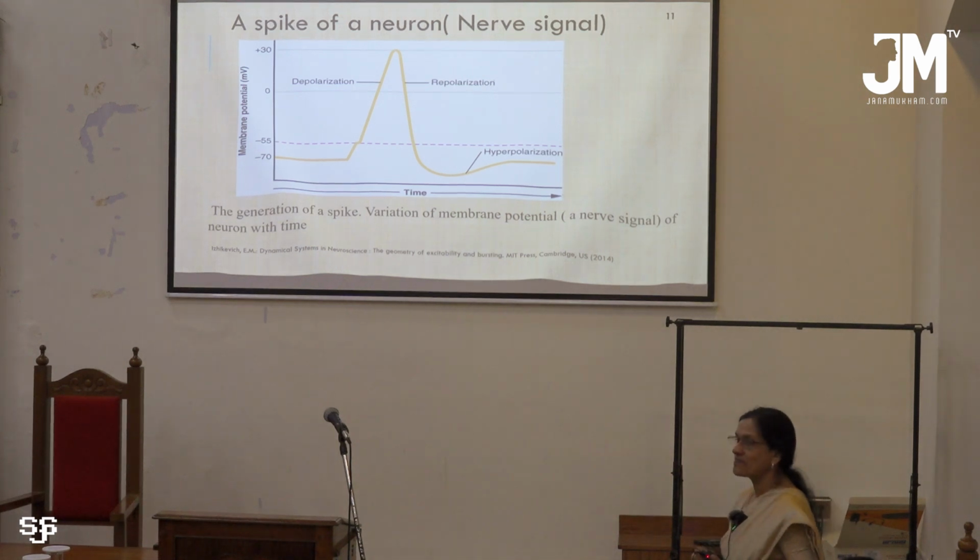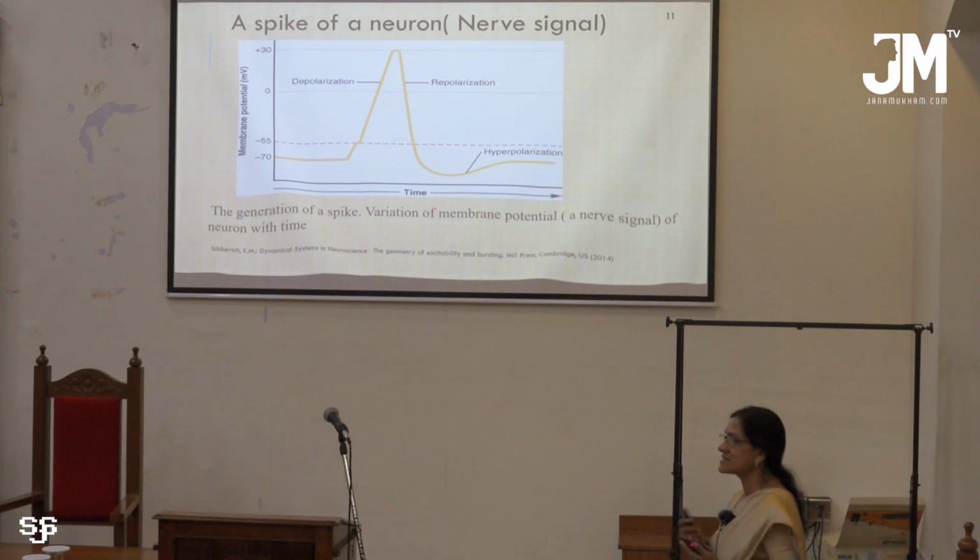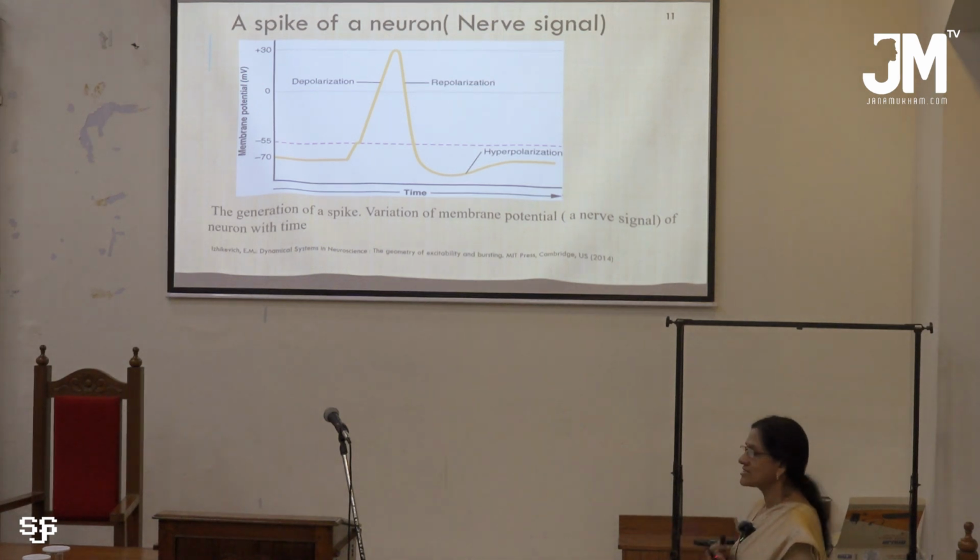As it becomes plus 30 millivolt, potassium channels in the membrane are opened, and that reduces the potential inside, which causes repolarization. Now, at minus 55 millivolt, the potassium gates get closed, and due to the delay in closing of the potassium channels, the voltage goes below minus 70 millivolt, and that phase is known as hyperpolarization.